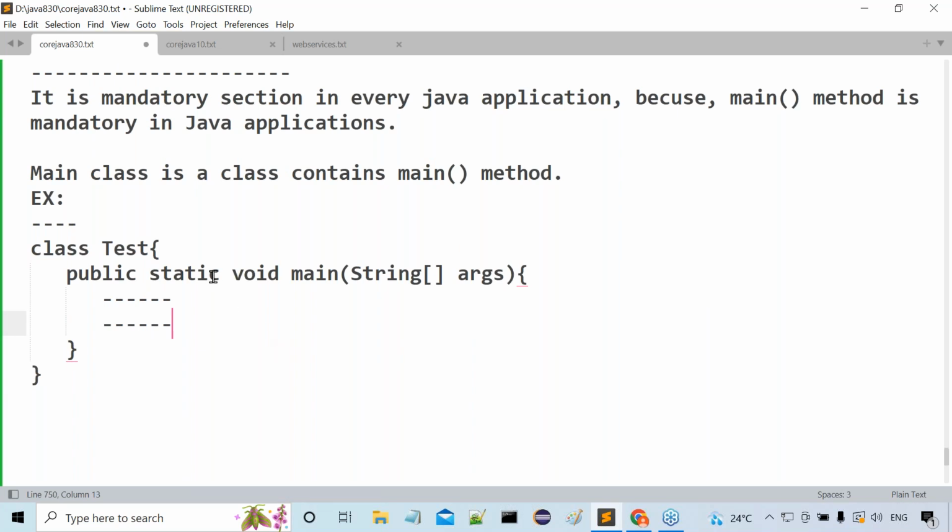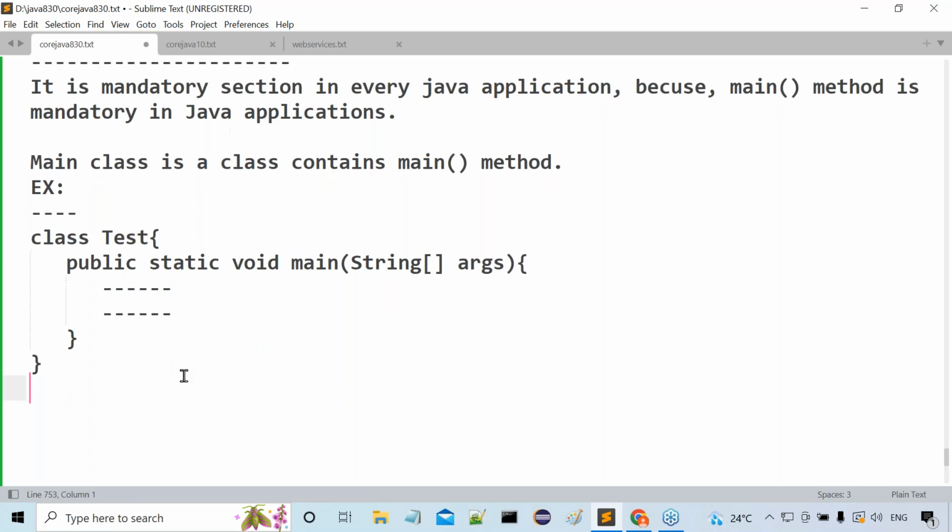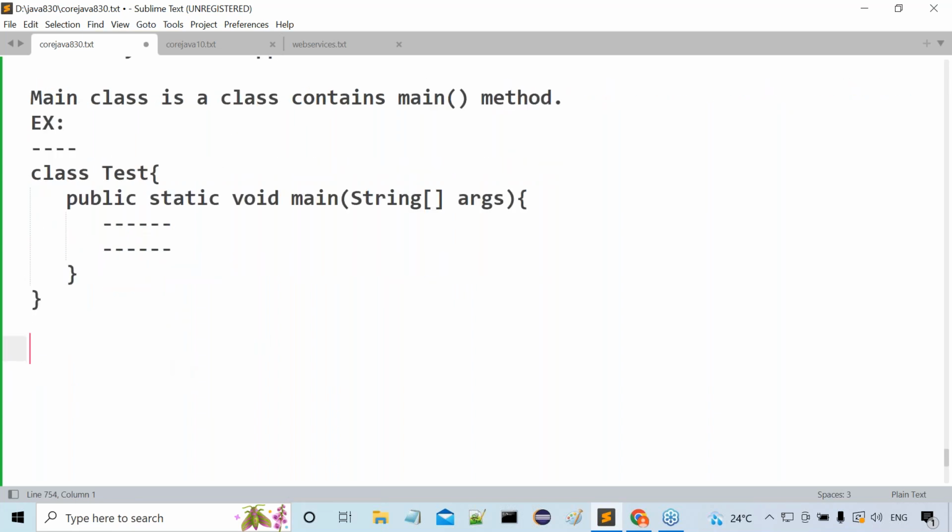Now tell me, what is this main section? What did we understand about this main section, guys? It is a mandatory section in every Java application. Why? Because main method is mandatory in Java applications. Main class is a class that contains main method. Class Test, public static void main, String array args. Here we have written a set of sections. But I have a question, guys. Important interview question, again I'm telling you. What is my question?